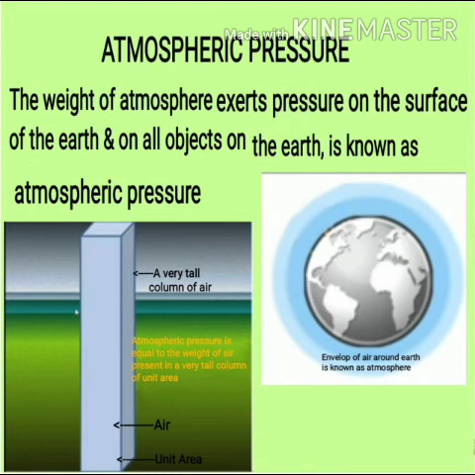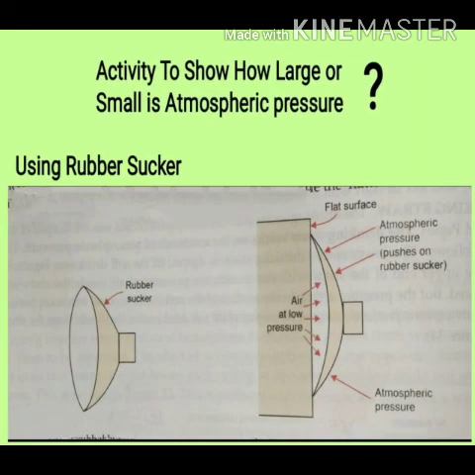You can understand this atmospheric pressure like this. Listen carefully. Suppose a cylindrical column is standing on a unit area. So that unit area will be the area on which we are applying force. The weight of the air in that column is the force applying, which is the atmospheric pressure falling on that place.